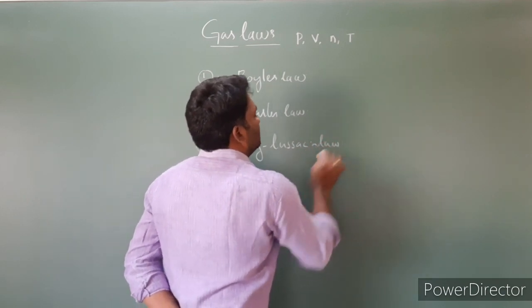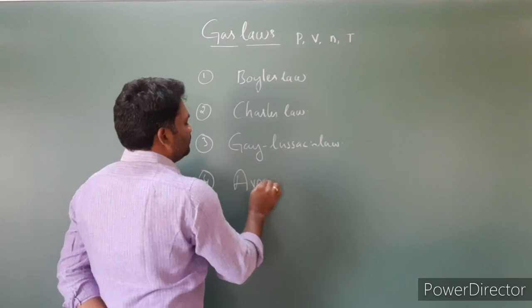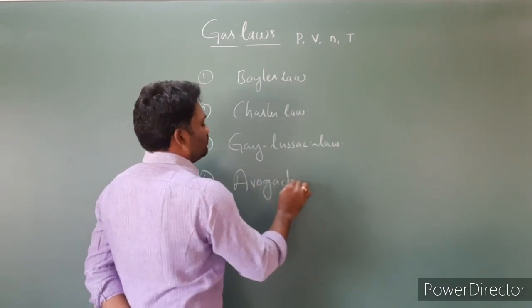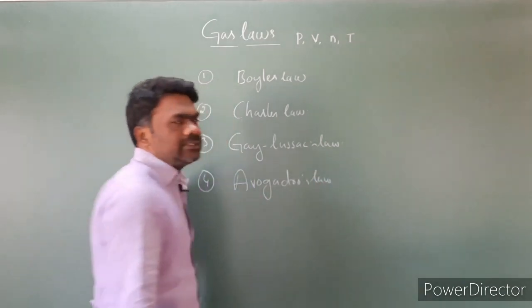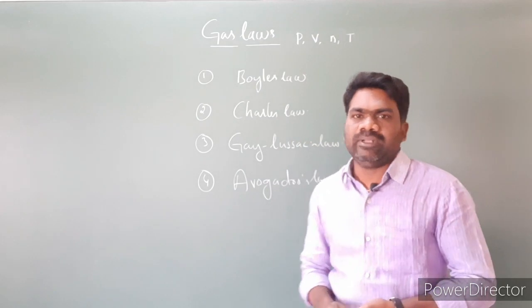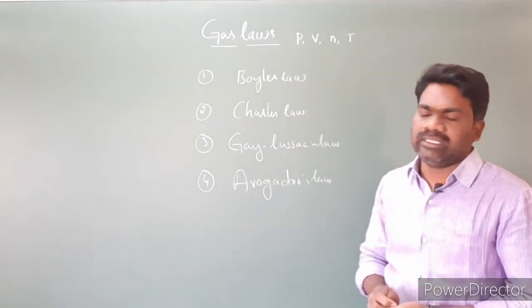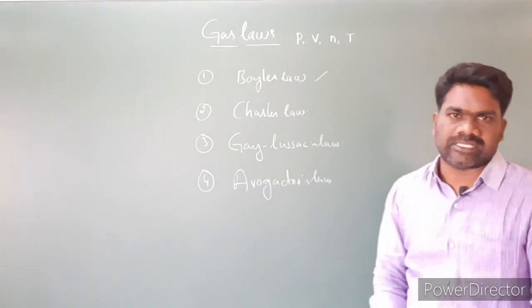And the fourth one is Avogadro's law. So these are the different types of gas laws. Now let us discuss them one by one in detail. Among them, the first one is Boyle's law.